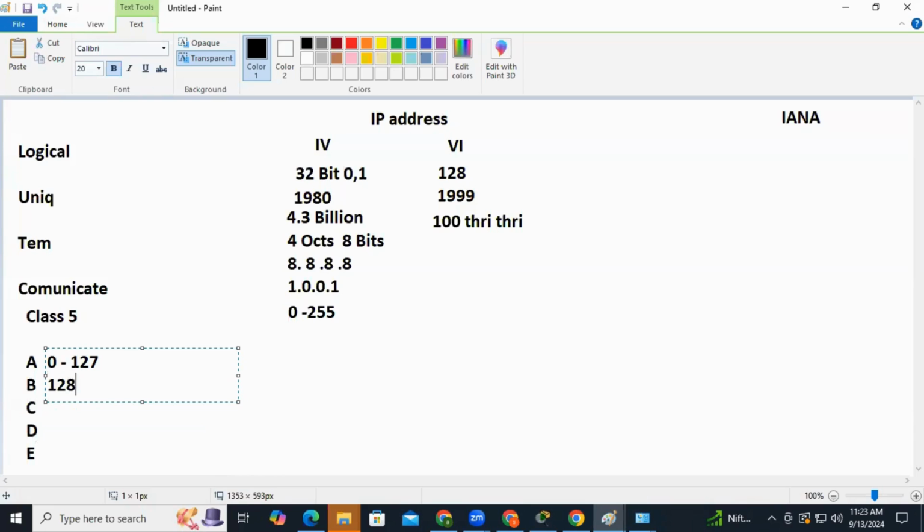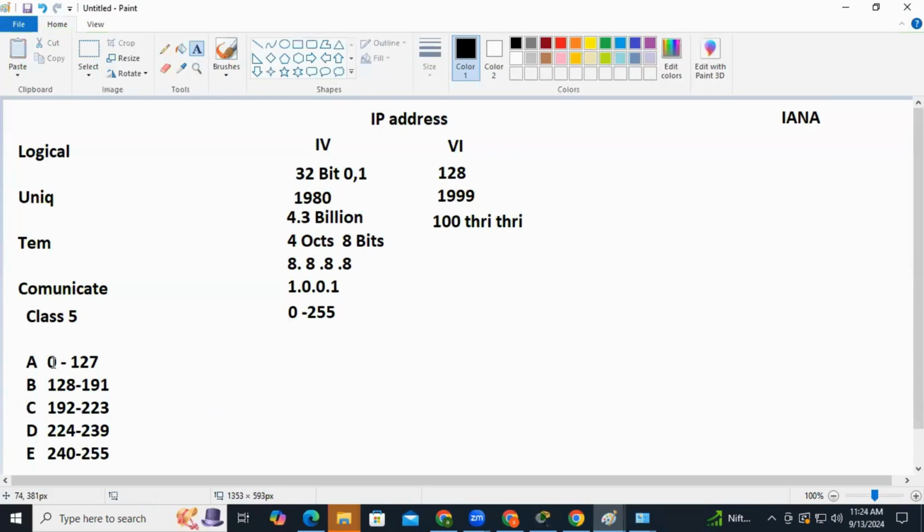Class B is 128 to 191. Class C is 192 to 223. Class D is 224 to 239. And class E is 240 to 255. So the addresses from 0 to 255 are divided into 5 classes, and every class has its own range.